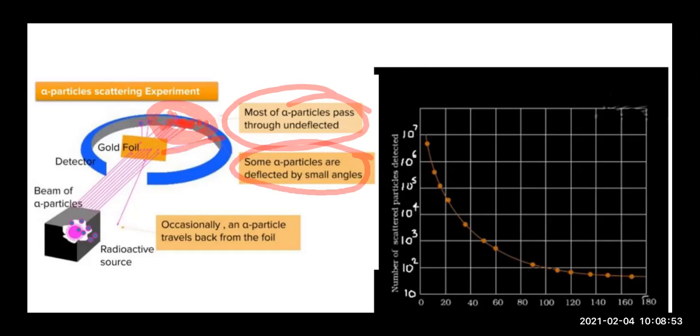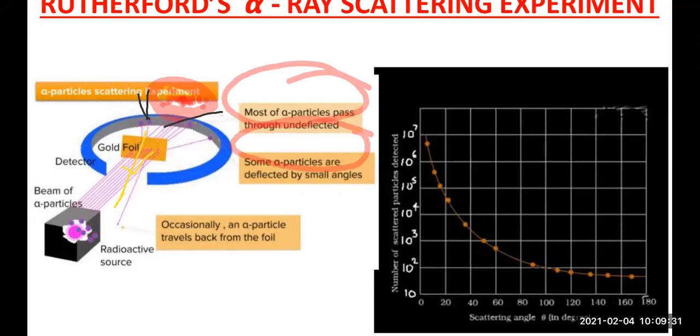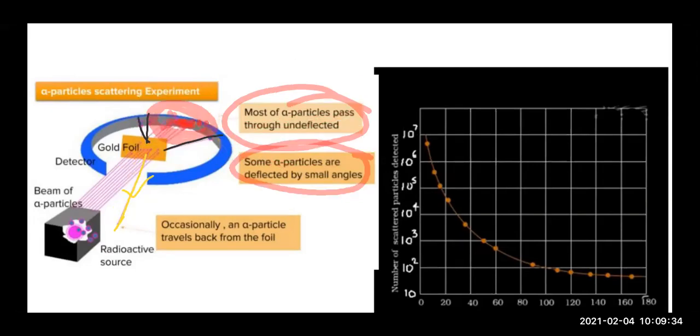Then he also observed that only some alpha particles were deflected by a very small angle. Here you can see the alpha particles which I am showing in black color: only some alpha particles were getting deflected, and that too by a very small angle, right, children? And occasionally, about one alpha particle in 8,000, got deflected by more than 90 degrees. So 1 in 8,000, right? So this was very rare. Okay, so this is your Rutherford alpha particle scattering experiment.